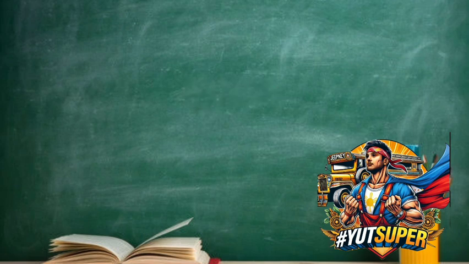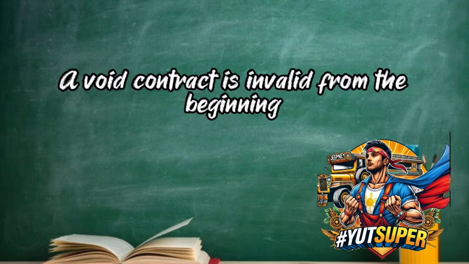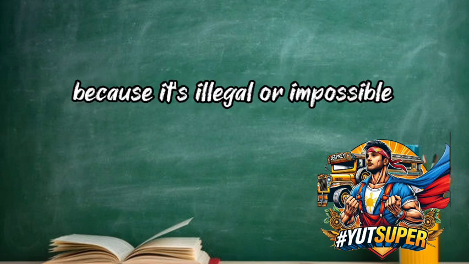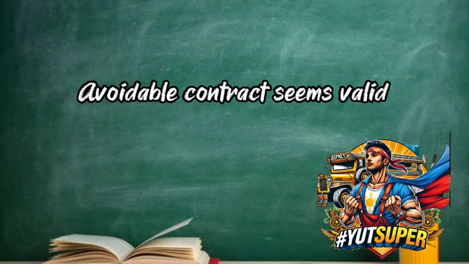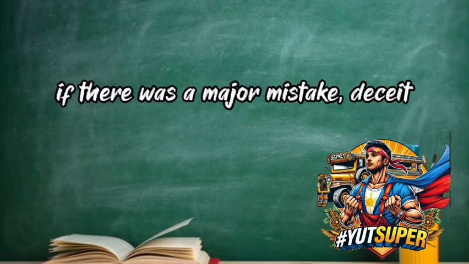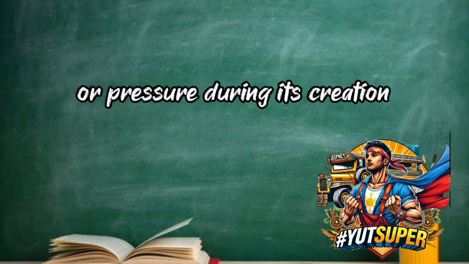4. Question: what's the difference between void and voidable contracts? Explanation: a void contract is invalid from the beginning because it's illegal or impossible. A voidable contract seems valid but can be canceled if there was a major mistake, deceit, or pressure during its creation.